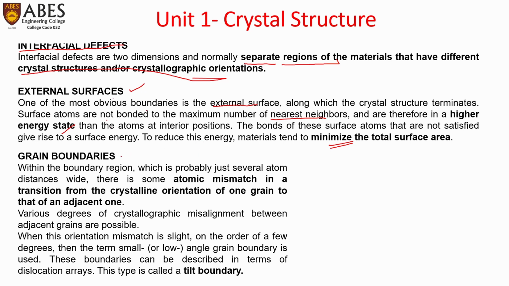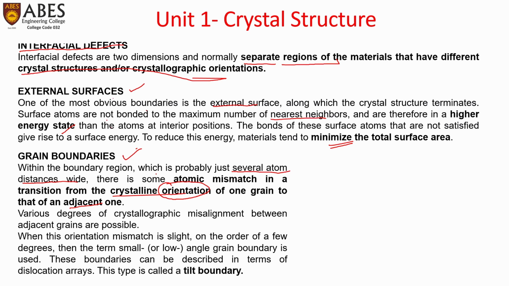The second type is grain boundaries. The boundaries of the grain are the defects in the crystal. The boundary region, which is probably just several atom distances wide, is the grain boundary. One grain consists of several atoms. There is some atomic mismatch in the transition from the crystalline orientation of one grain to that of the adjacent one. So the crystalline orientation changes when the atoms cross from one boundary to the other.